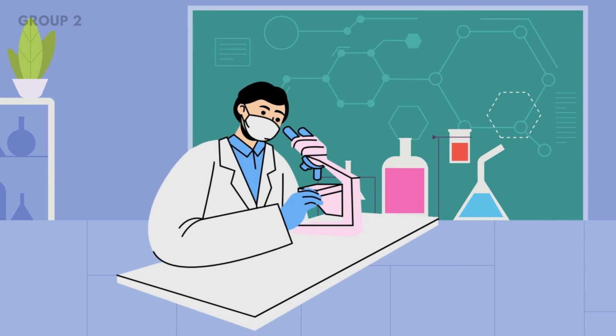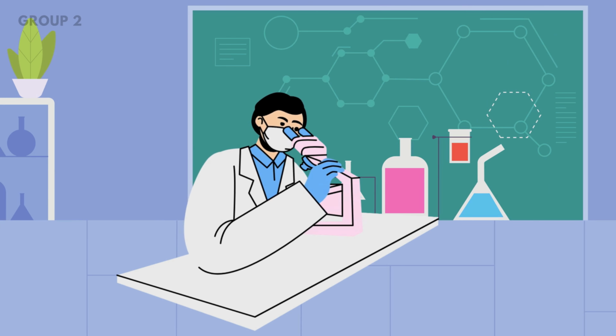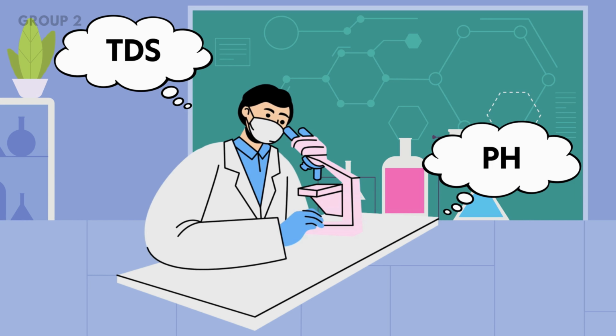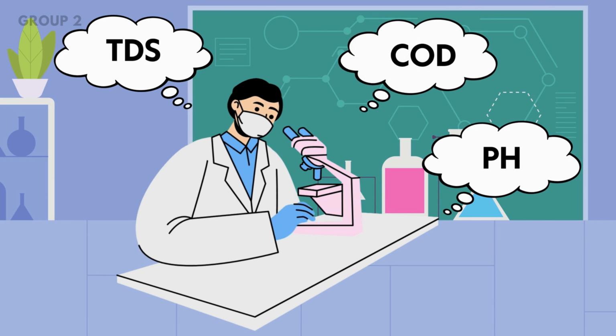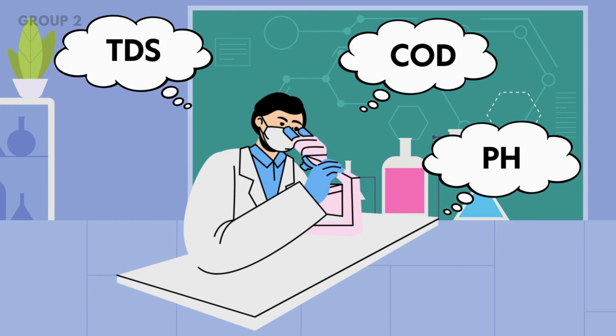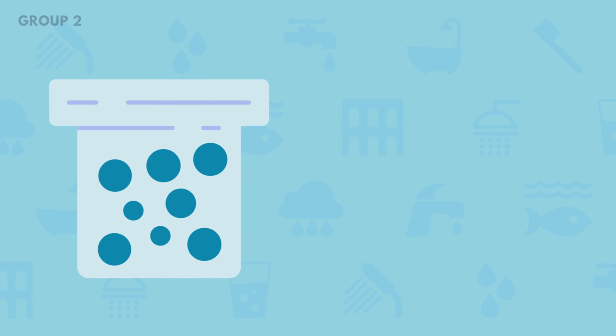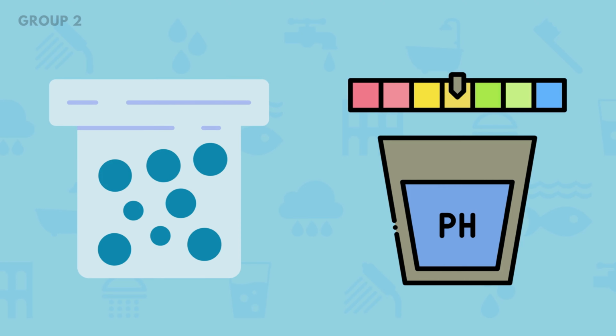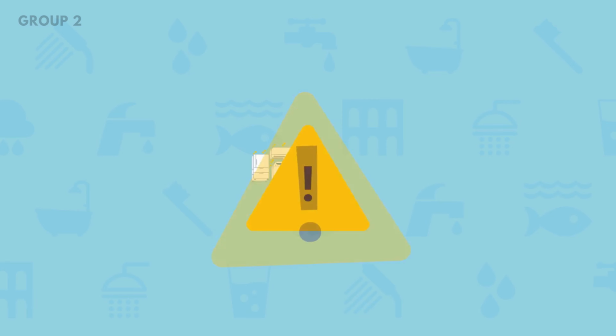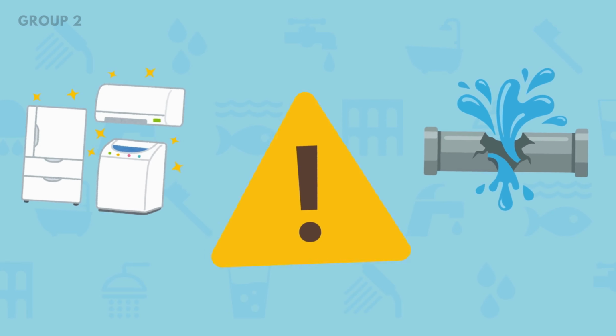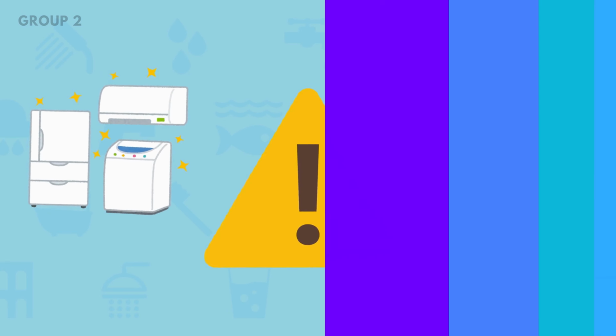Some of the most important aspects we need to look for are the pH level, total dissolved solids (TDS), and chemical oxygen demand (COD). These observations are important to control the hardness and alkalinity of the water. The failure to do so might lead to consequences such as damage to plumbing systems and home appliances.